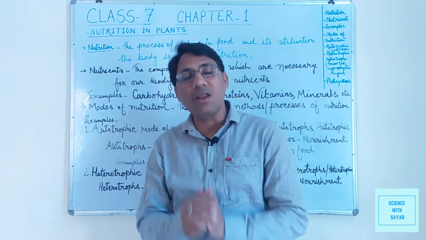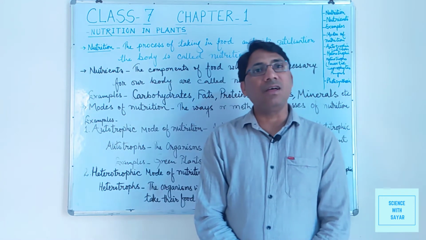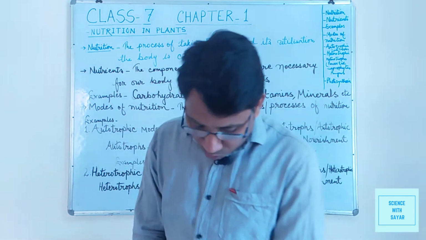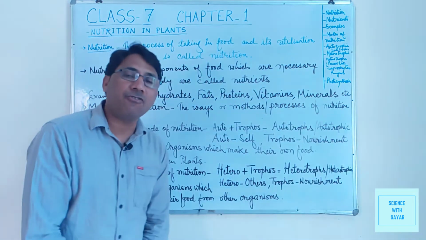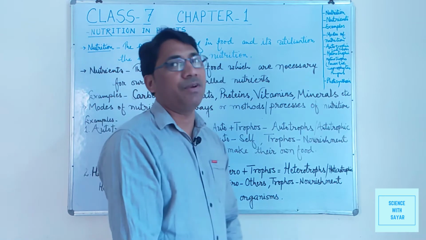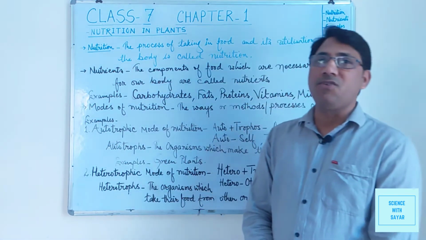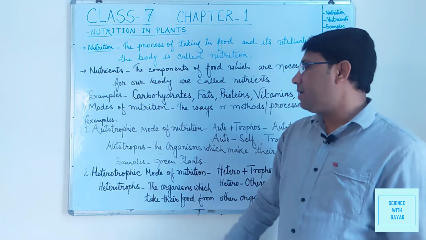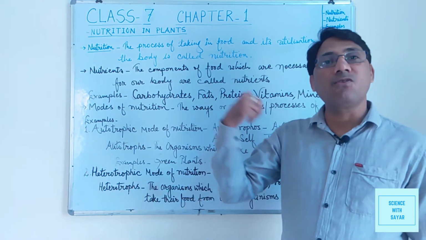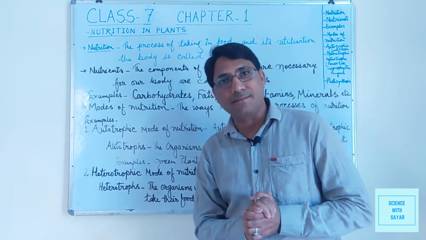They do not depend for food on other organisms. With the help of some raw materials like carbon dioxide, water, sunlight, and the chlorophyll present in them as green pigment, they can prepare their own food by the process of photosynthesis, which we have studied in our earlier classes.